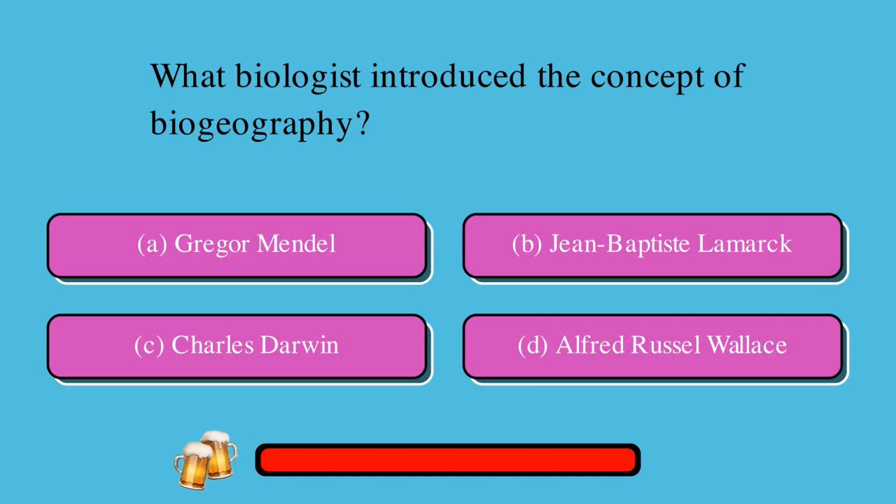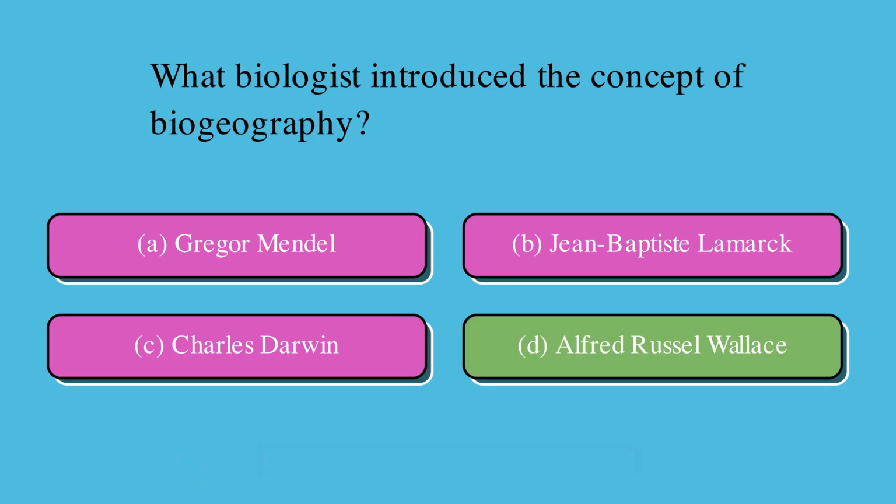What biologist introduced the concept of biogeography? A. Gregor Mendel, or B. Jean-Baptiste Lamarck, or C. Charles Darwin, or D. Alfred Russel Wallace? The correct answer is D. Alfred Russel Wallace.